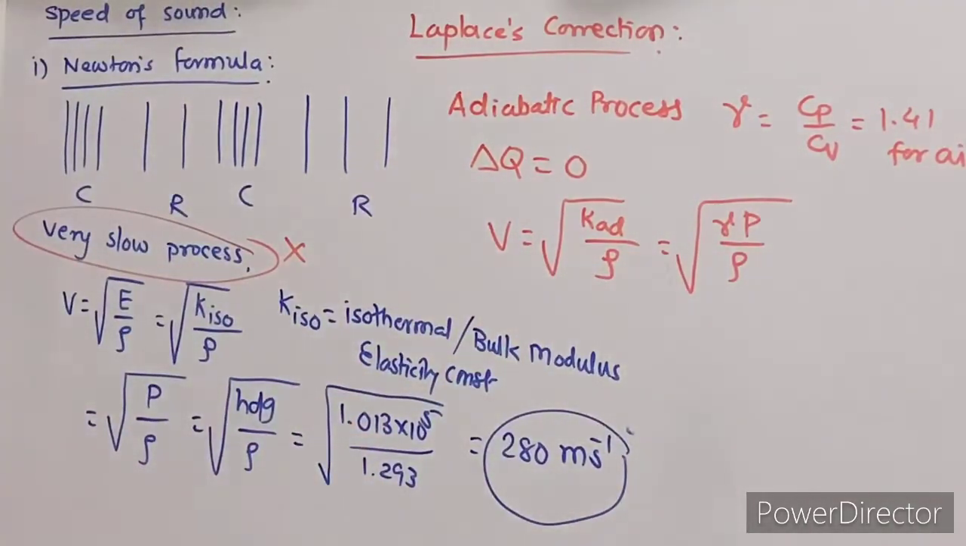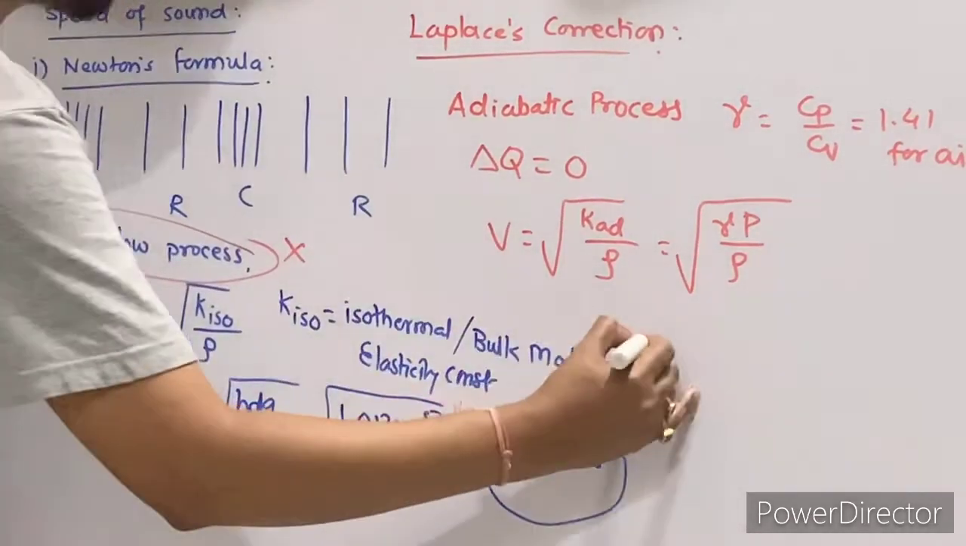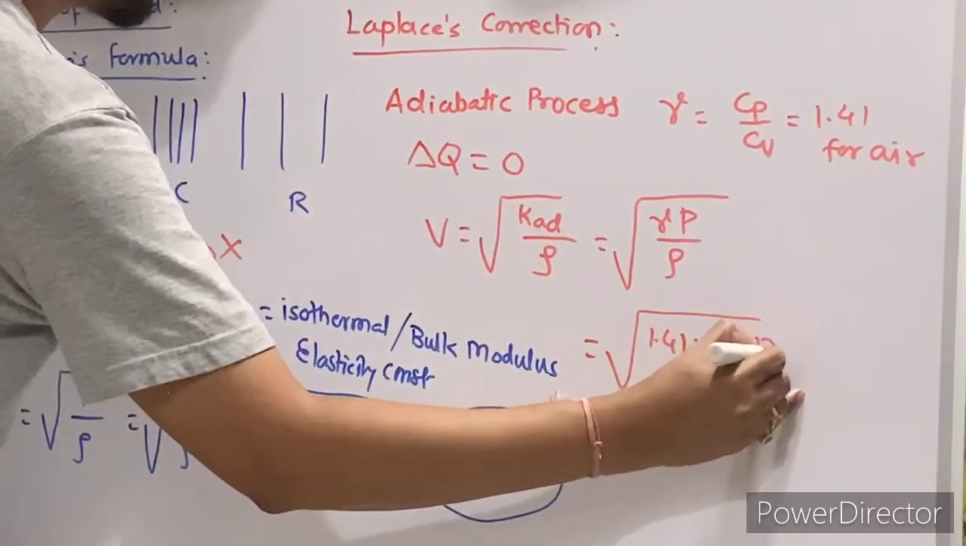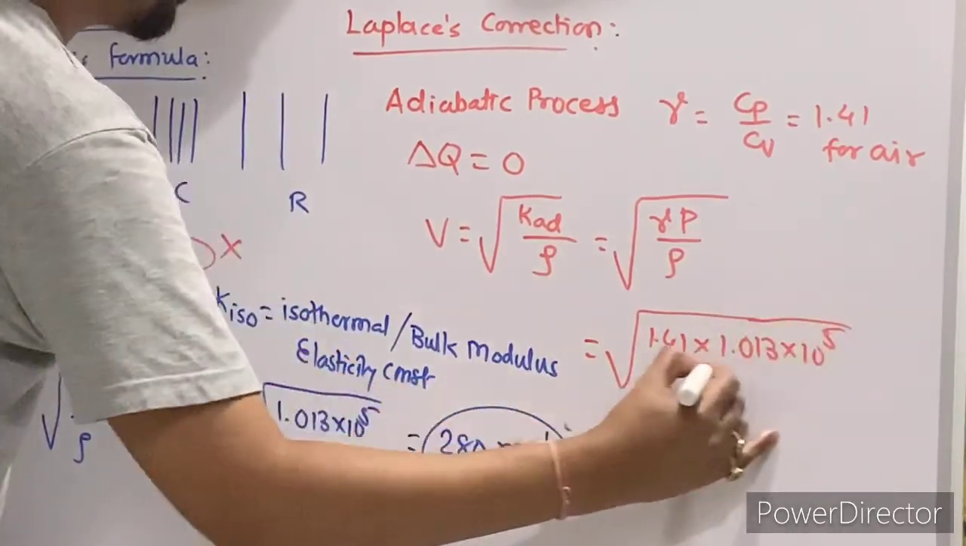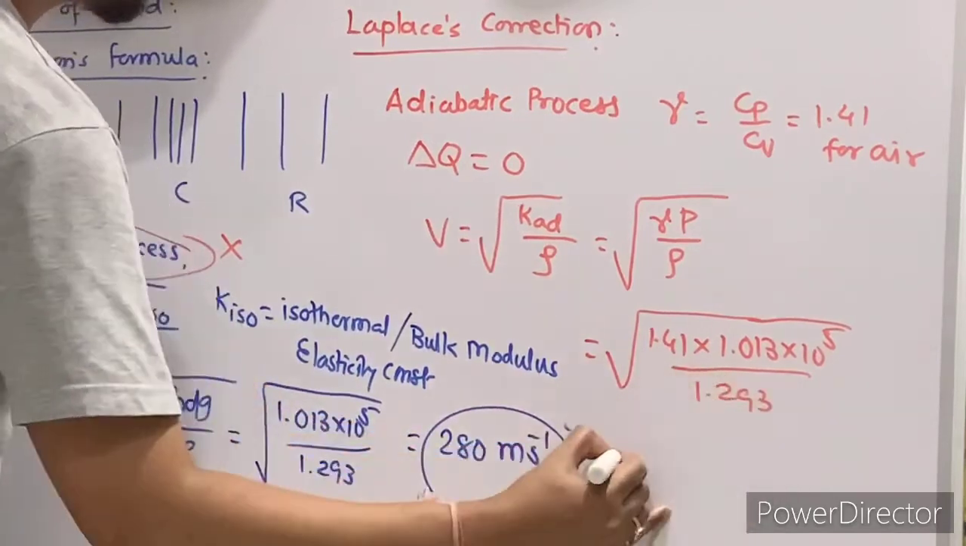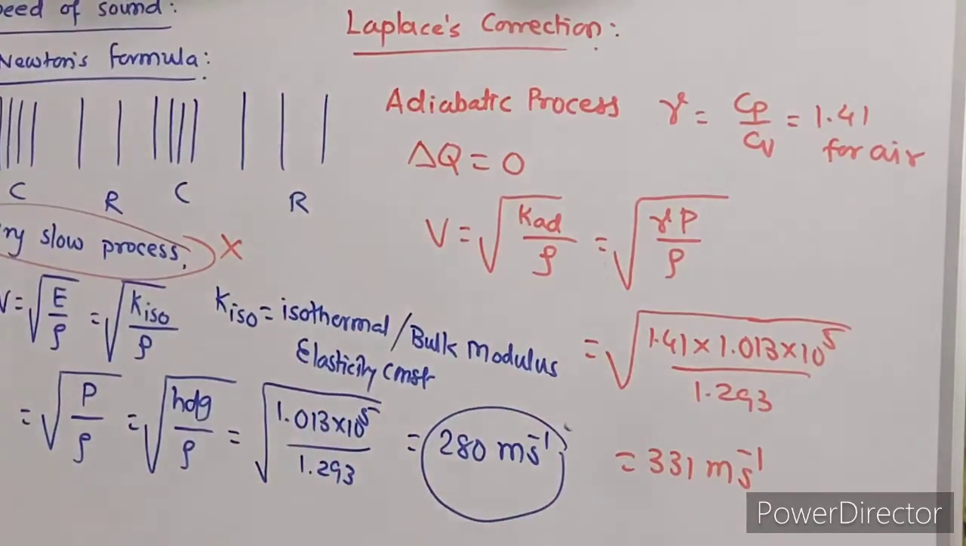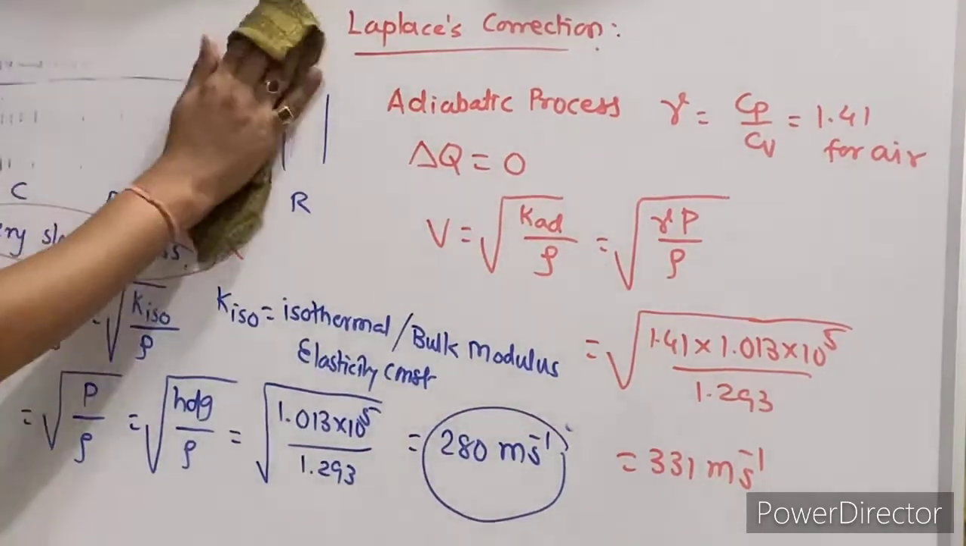Now if I substitute the values of all these terms, it comes out to be the square root of 1.41 into 1.013 into 10 raised to 5 upon 1.293. This comes out to be around 331 meter per second. So your theoretical value and practical value match. Therefore, this theory was accepted and Newton's theory was rejected. Right? So this is the important part. There is no numerical based on this, only the theoretical part. Now we'll go to the next part.